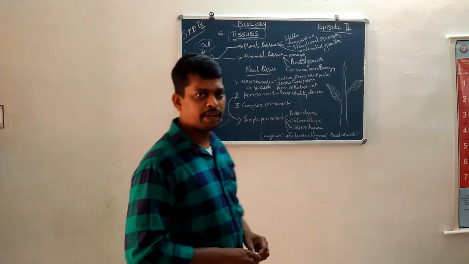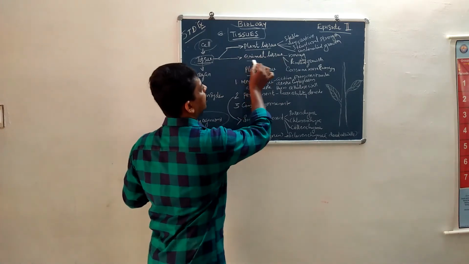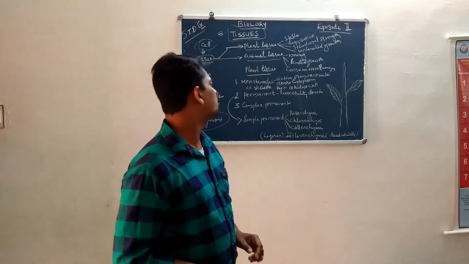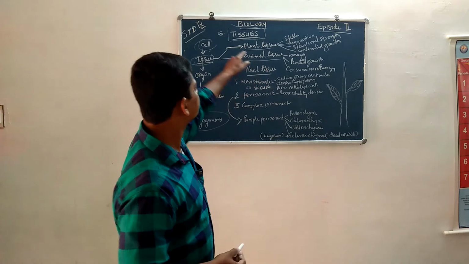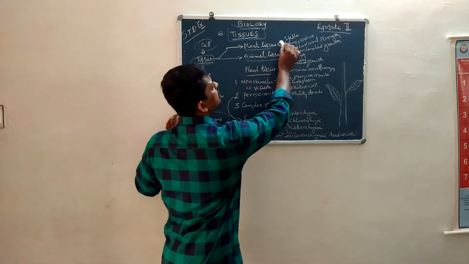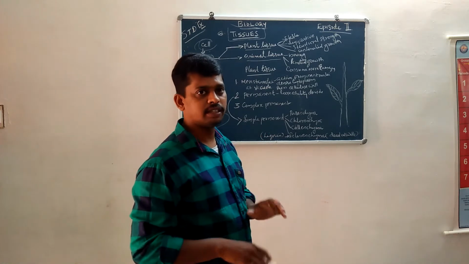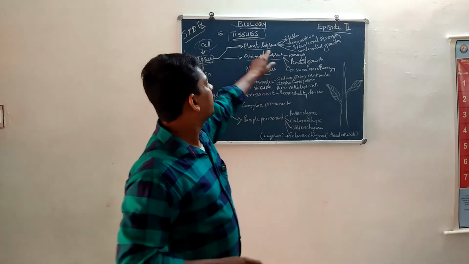Okay, there are mainly two types of tissues: plant tissues and animal tissues. What is the difference between plant and animal tissues? Look at this. Plant tissues are stable because they are non-motile, non-movable.